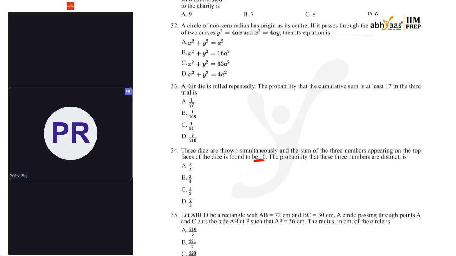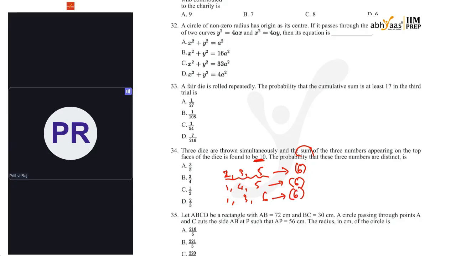To get the sum as 10, I have to get 1, 3, 6, or 2, 3, 5, or 1, 4, 5. That's all. I can get distinct arrangements of these: 6 arrangements with each one.